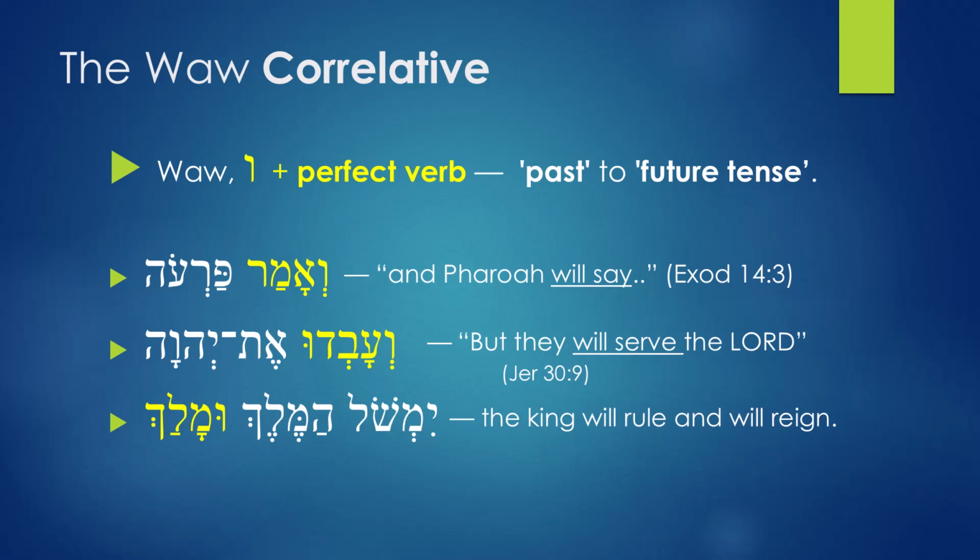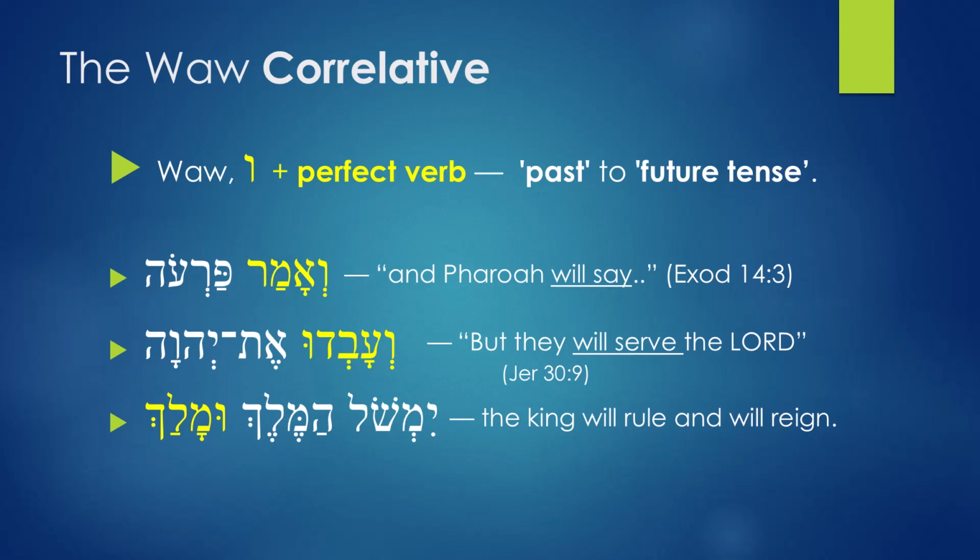Now you may be wondering, how am I going to know this? How am I going to know that this is pointing to a future action? And the answer is this. Context is going to guide you. Context is going to let you know that the events that are being talked about are future events. And in that case, you're going to see the perfect tense being used and waw being added to the perfect verbs. So context is going to guide you in knowing waw correlatives.